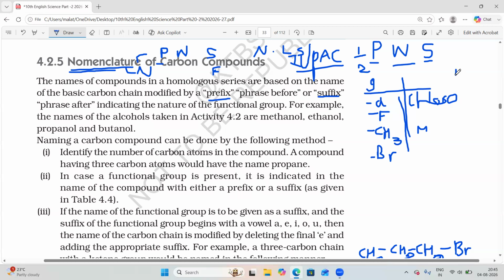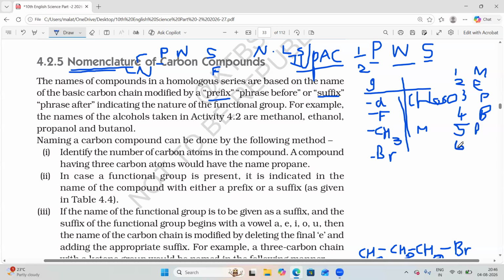We already know one carbon atom is meth. Two carbon atoms: last class we studied how we should give the names based on the number of carbon atoms. Two carbon atoms, eth. Three carbon atoms, prop. Four carbon atoms, but, right? Five carbon atoms, pent.